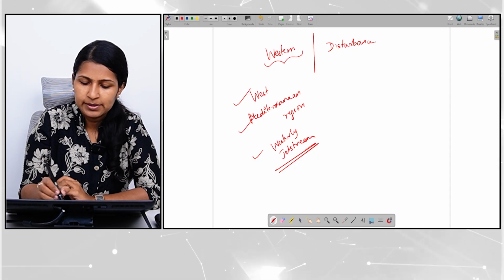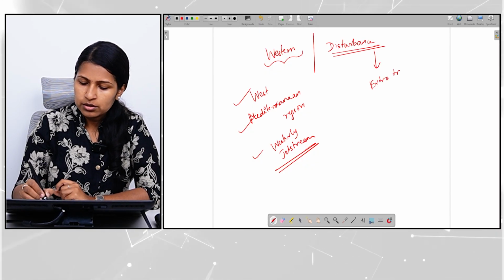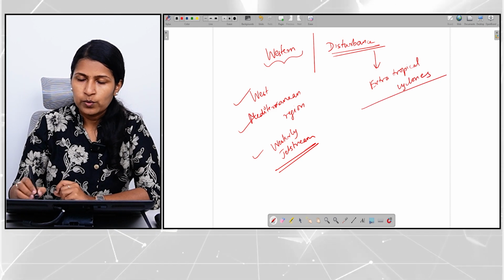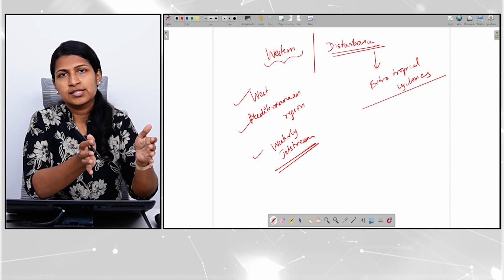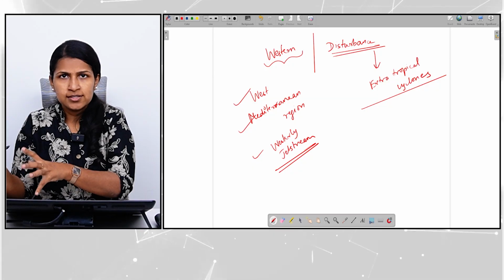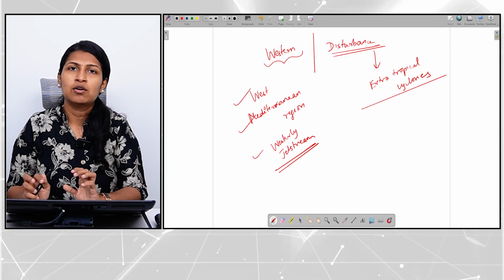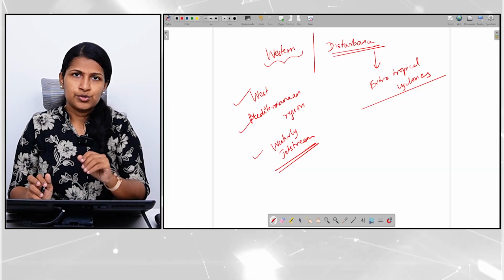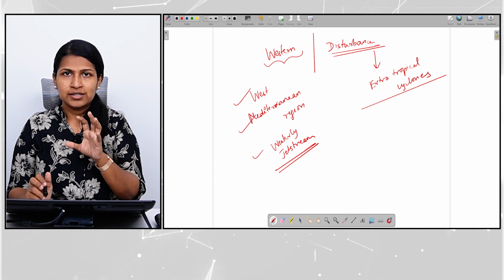Now, what is this disturbance? So, there is this term disturbance. This disturbance refers to the extratropical cyclones which originate again over the Mediterranean region, and the rain-bearing, moisture-laden clouds of these extratropical cyclones are carried from the west, and create a disturbance in the region of India in terms of providing rainfall, etc. So that is what we call western disturbance. Now, what are these extratropical cyclones? The cyclones which originate beyond the tropics are what we call extratropical cyclones.